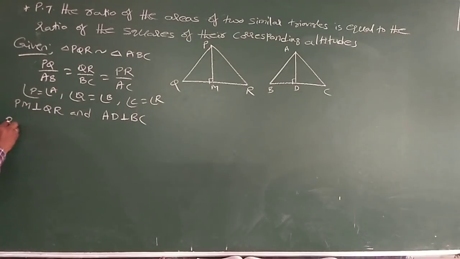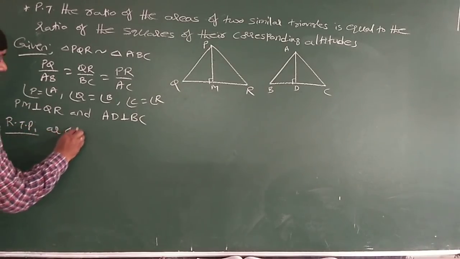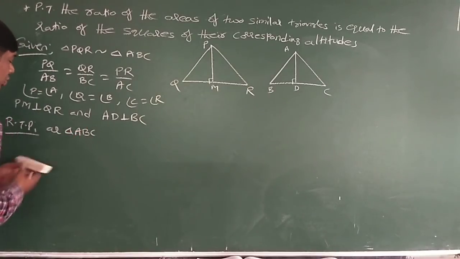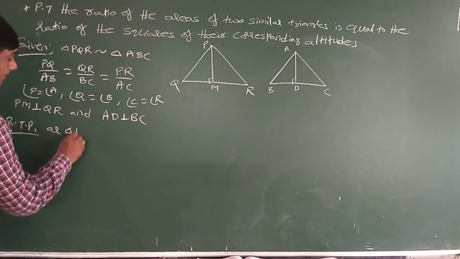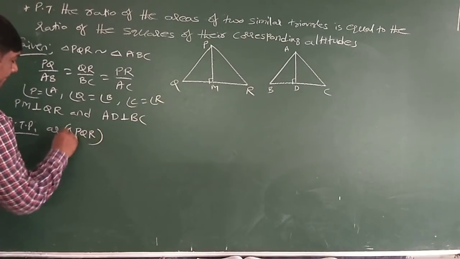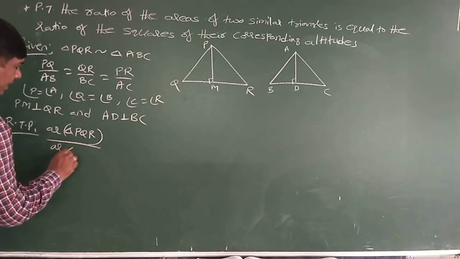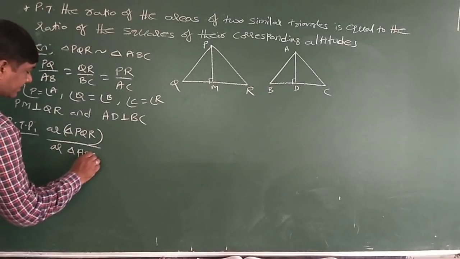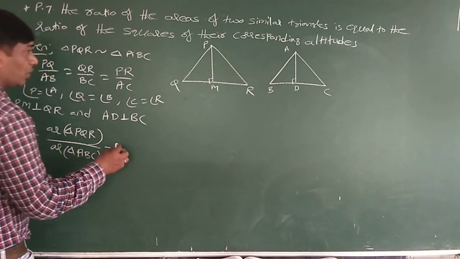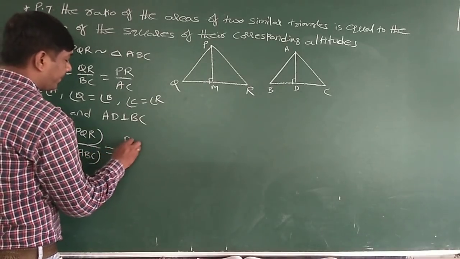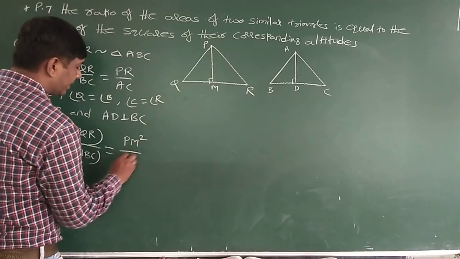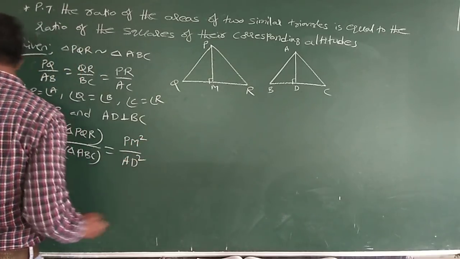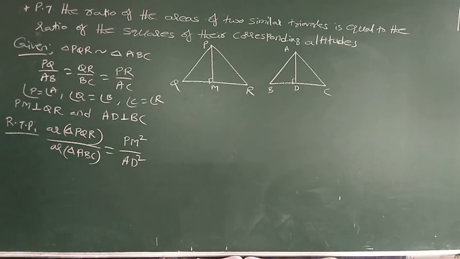Now, required to prove: area of triangle PQR by area of triangle ABC is equal to PM square by AD square.